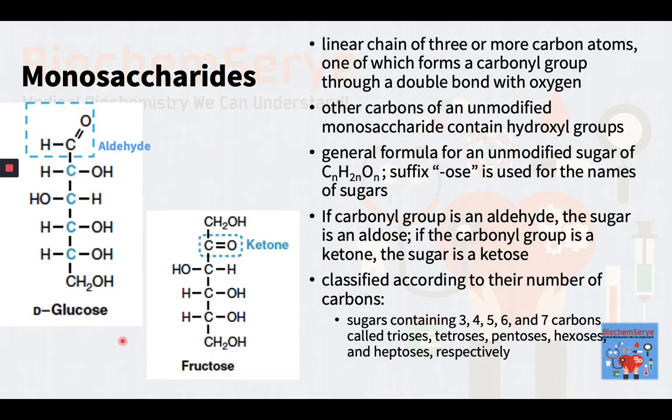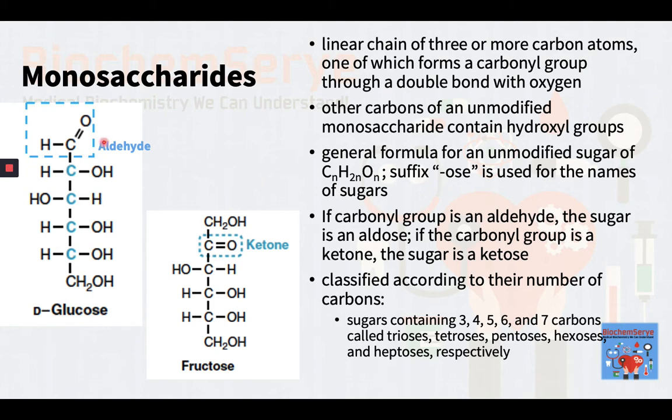Simple monosaccharides consist of a linear chain of 3 or more carbon atoms, one of which forms a carbonyl group through a double bond with oxygen. The other carbons of an unmodified monosaccharide contain hydroxyl groups, resulting in the general formula for an unmodified sugar of CnH2nOn. The suffix -ose is used for the names of sugars.